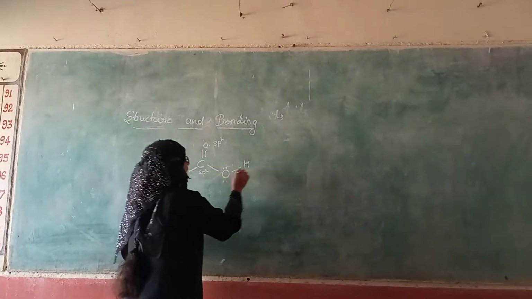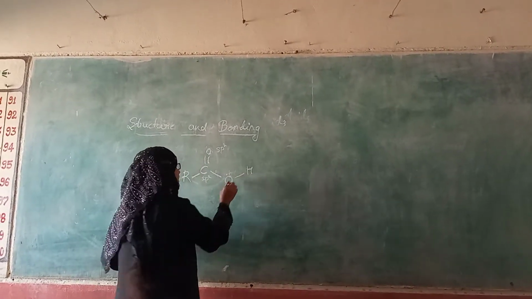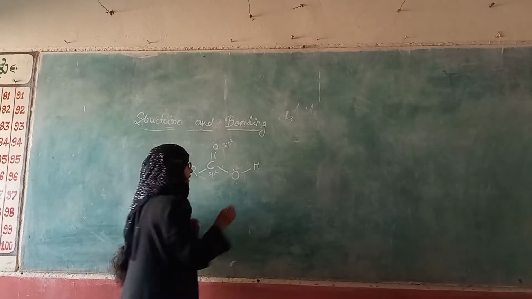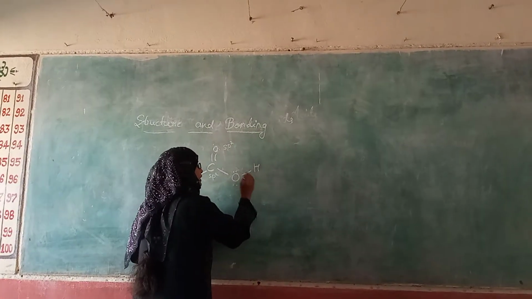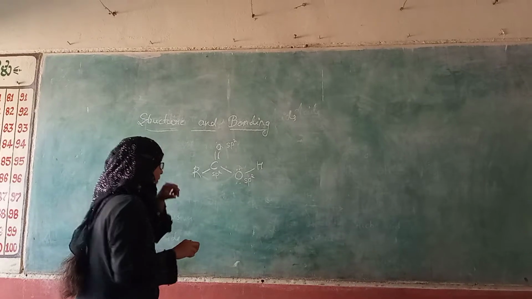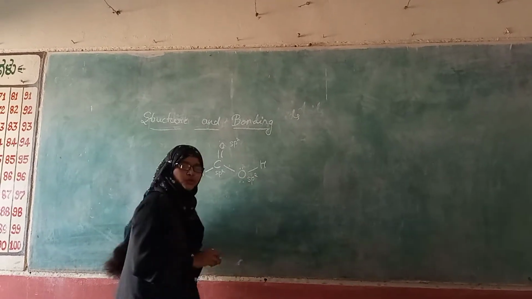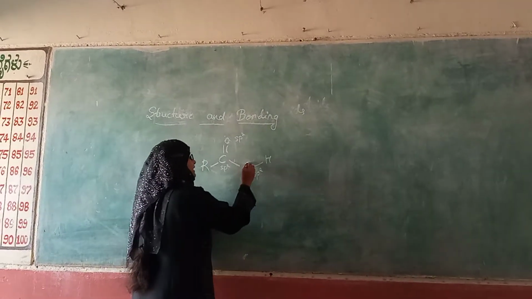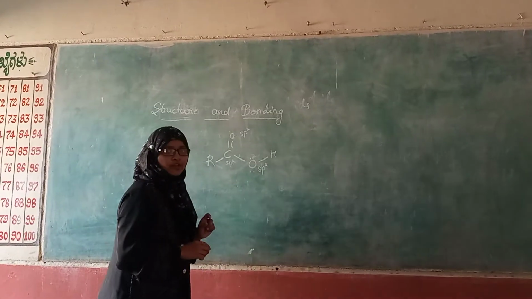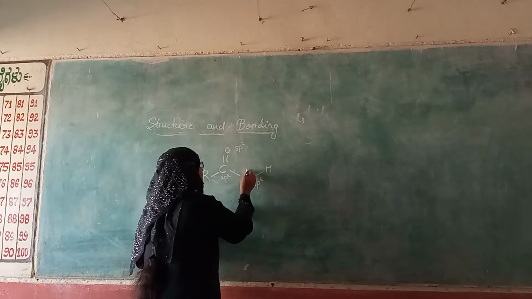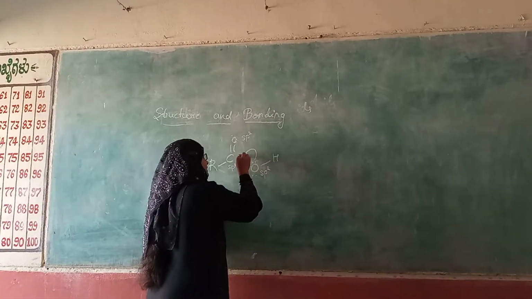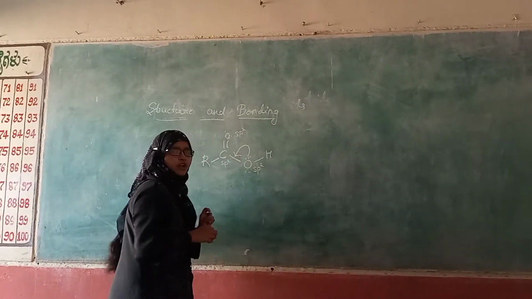Next, this hydroxyl oxygen is also sp2 hybridized, and it has a lone pair of electrons. So this will donate its electrons in the sharing of electrons.